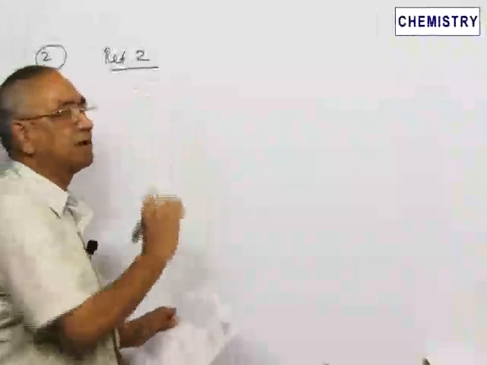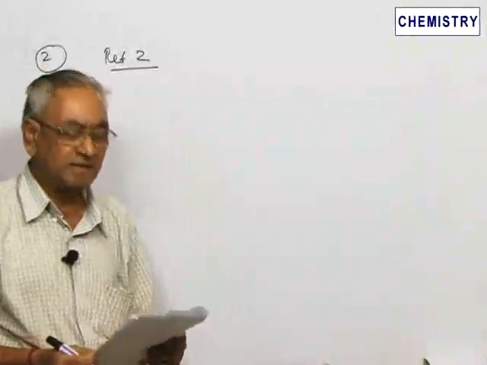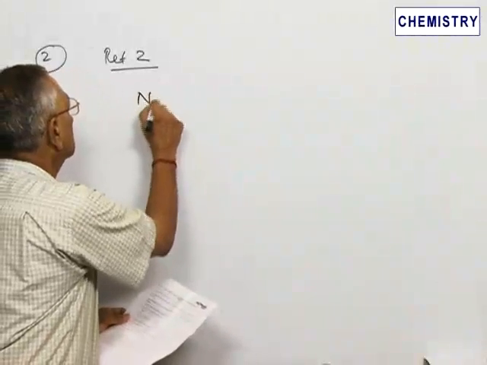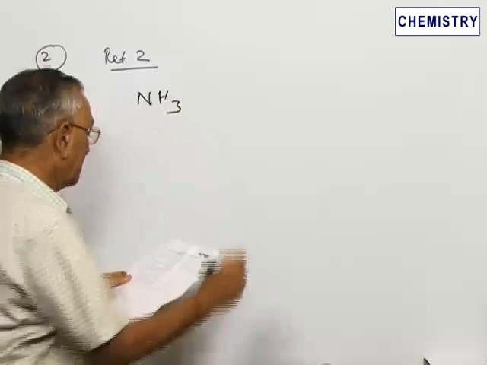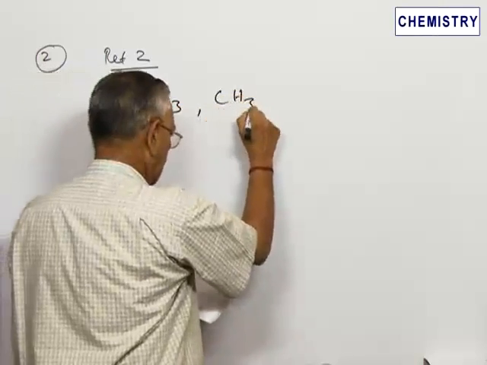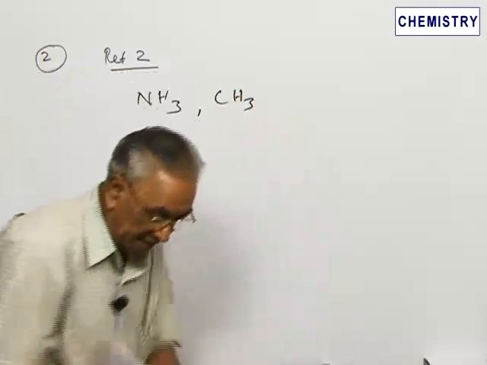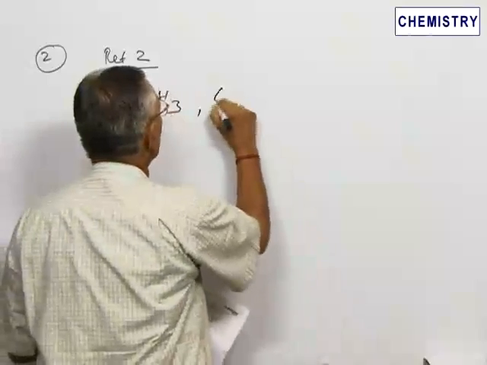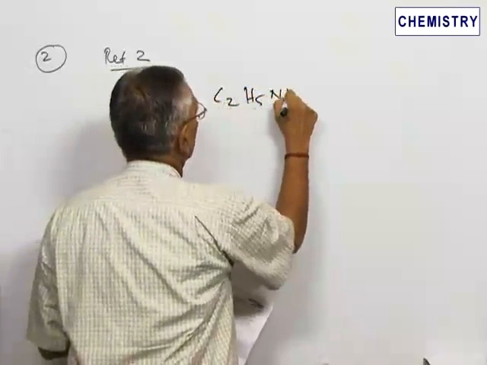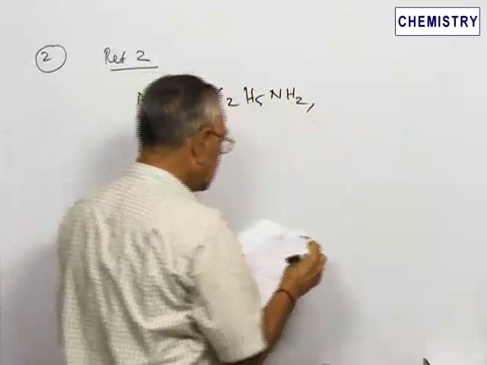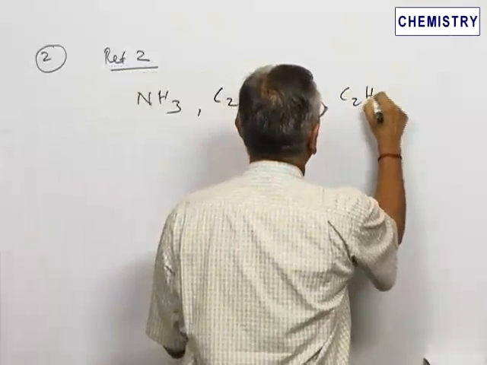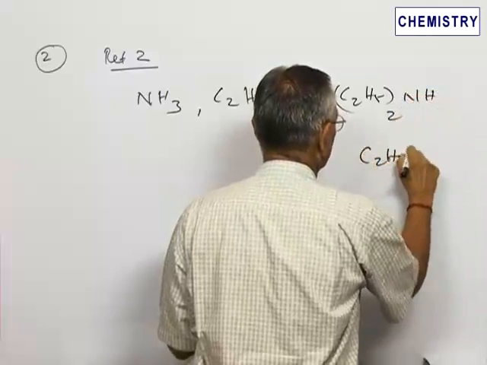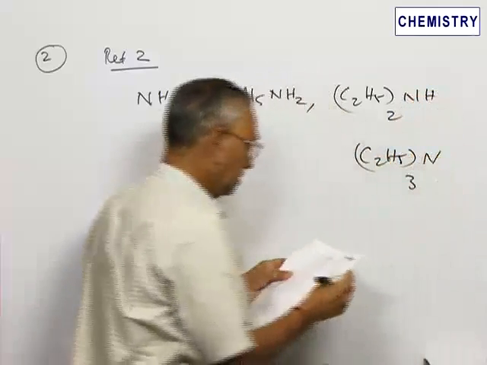Now the next question is, compare the basic character of the 4 compounds given there. One is ammonia, the second one is methylamine, CH3NH2. It's not methylamine, it is C2H5NH2, it is ethylamine. Then it is dimethylamine, and finally (C2H5)3N, trimethylamine.